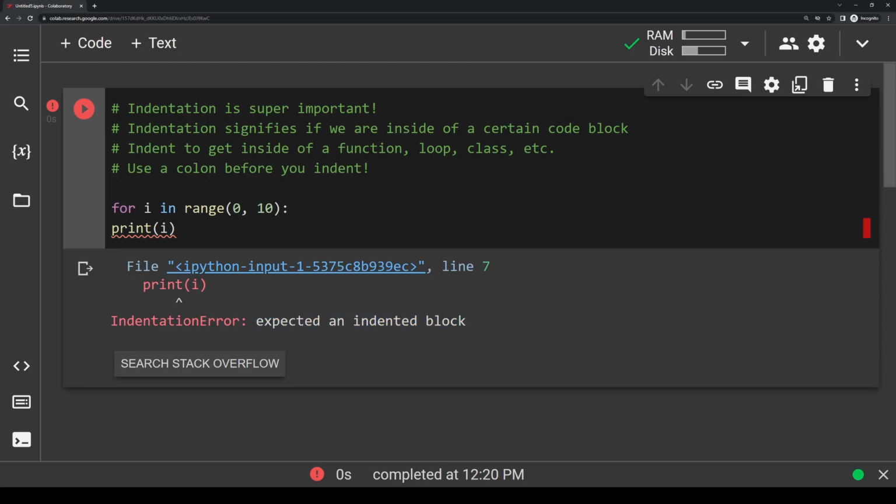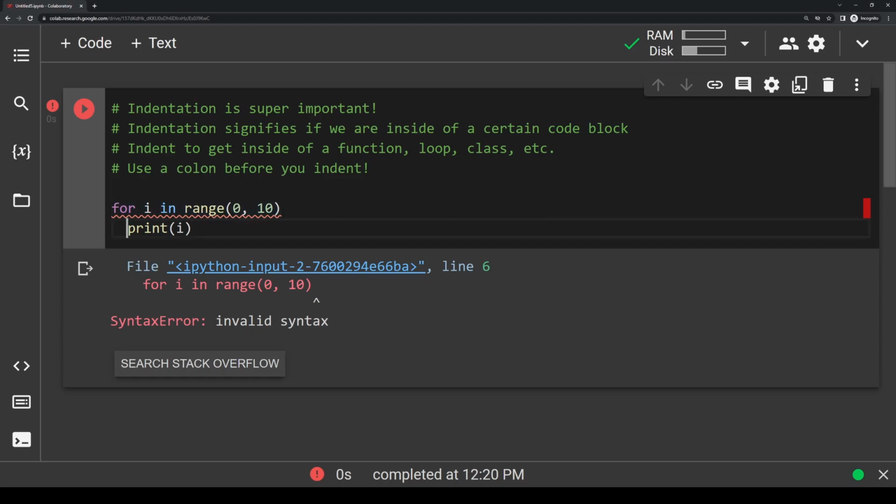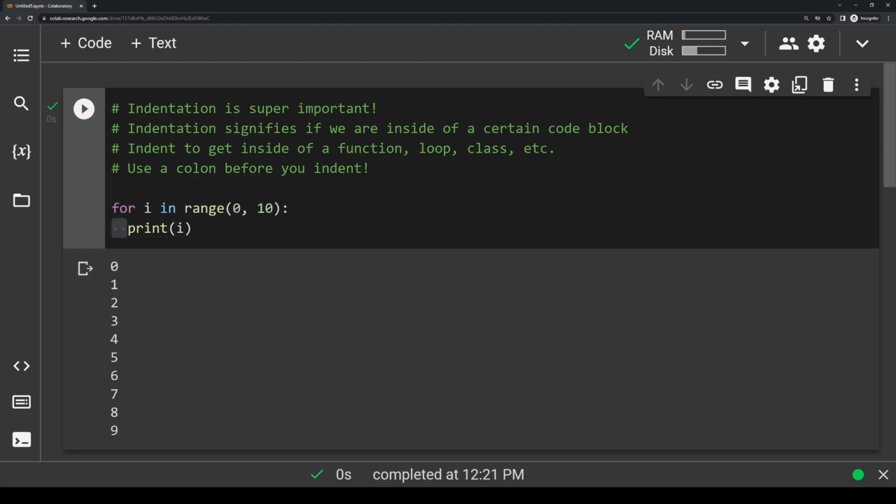And if I were to do something else, let's say I were to take this colon away and I were to indent, I would also get an error because I need both the colon and the indentation. So the golden rule is that colons and indentation go hand in hand. After you have a colon, you must indent. And to get inside of any block like a for statement, you need to indent as well. So now if I run this, you'll see it prints out correctly.